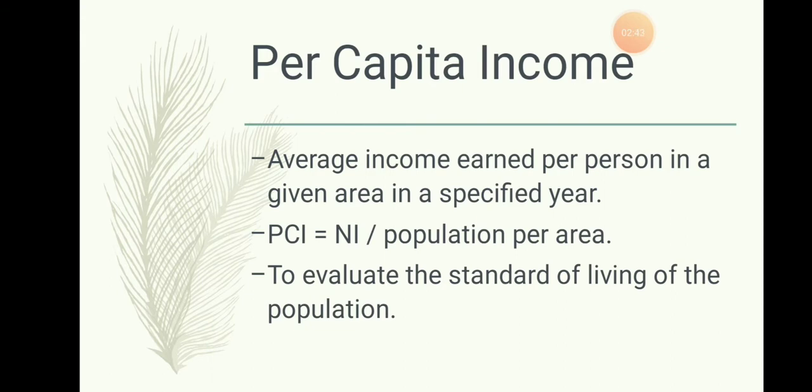For example, I take a place, Kushalnagar. This is a specified area, and I take a specified year, maybe 6 months, maybe 1 year, maybe 2 years. I take the national income and divide it by the population living in Kushalnagar. So the per capita income can be calculated as national income divided by the population in the area. By this, we'll calculate the per capita income.